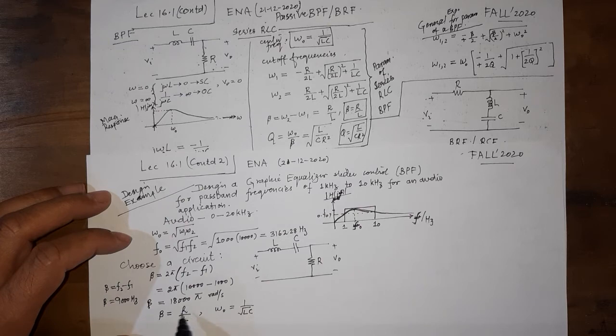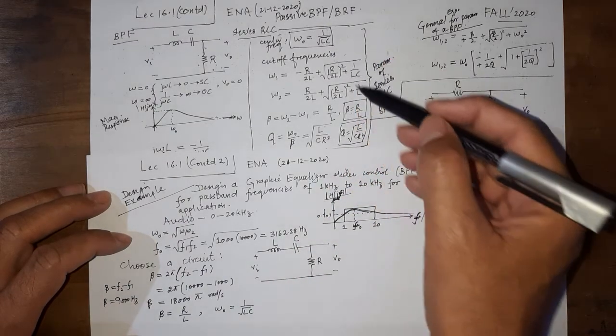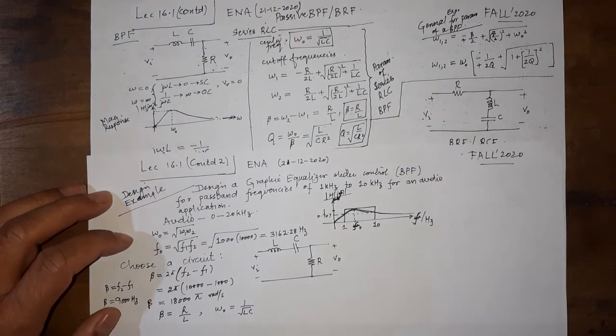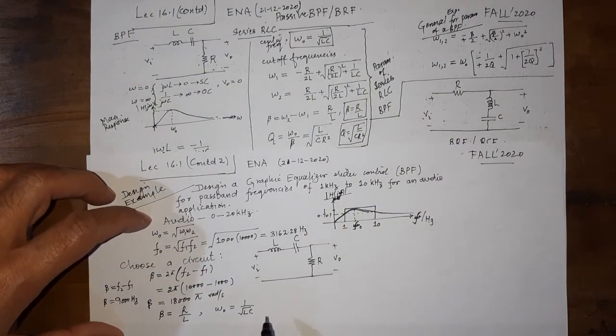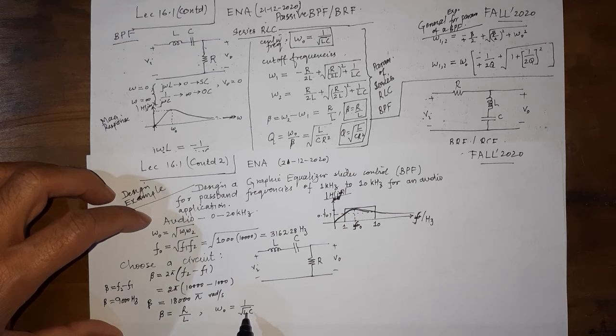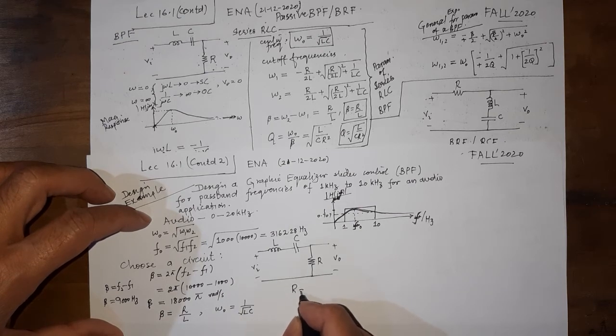We have only these two equations, or any two equations from these three, because the third is dependent on the other two. While we need to find the value of R, L, and C, we only have two equations.